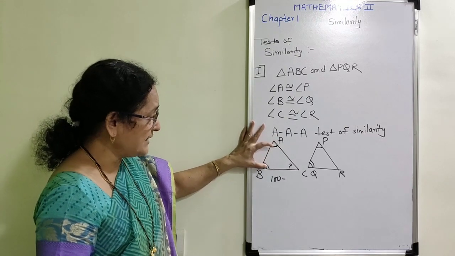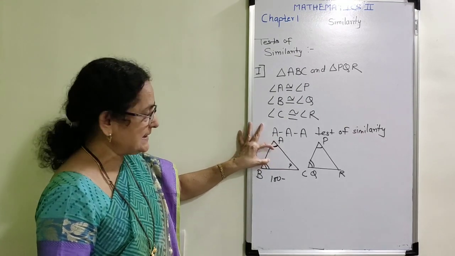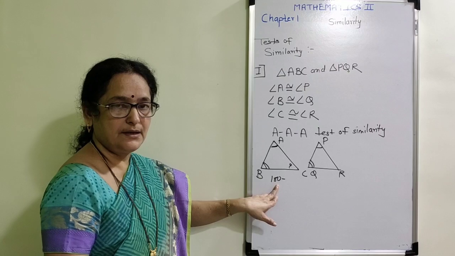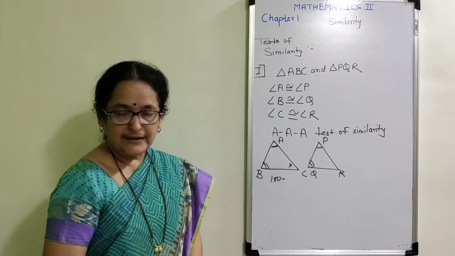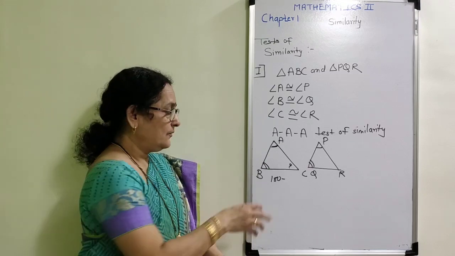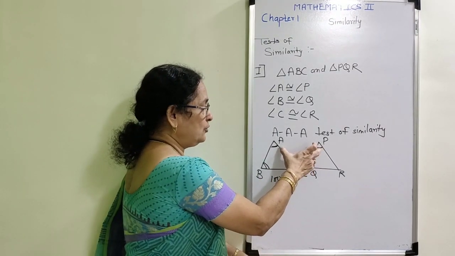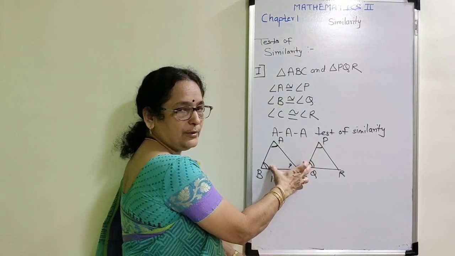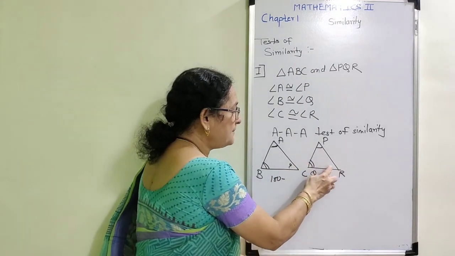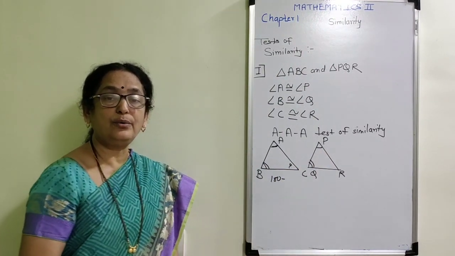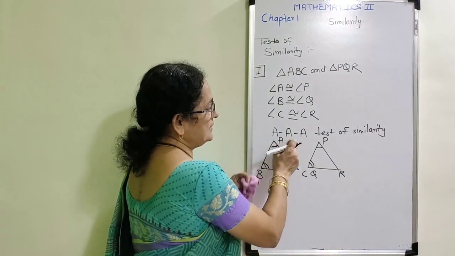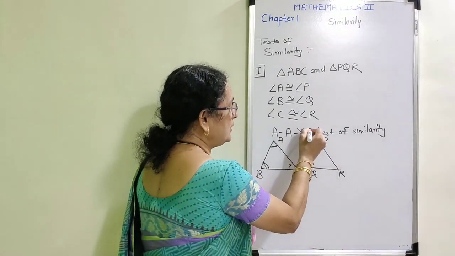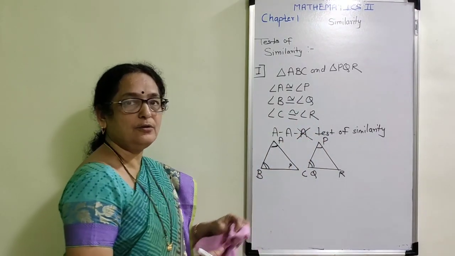When I subtract this sum from 180, I get the third remaining angle. That means when two pairs of angles are congruent to each other, the third pair is ultimately congruent too. So there is no need to prove this third pair also.